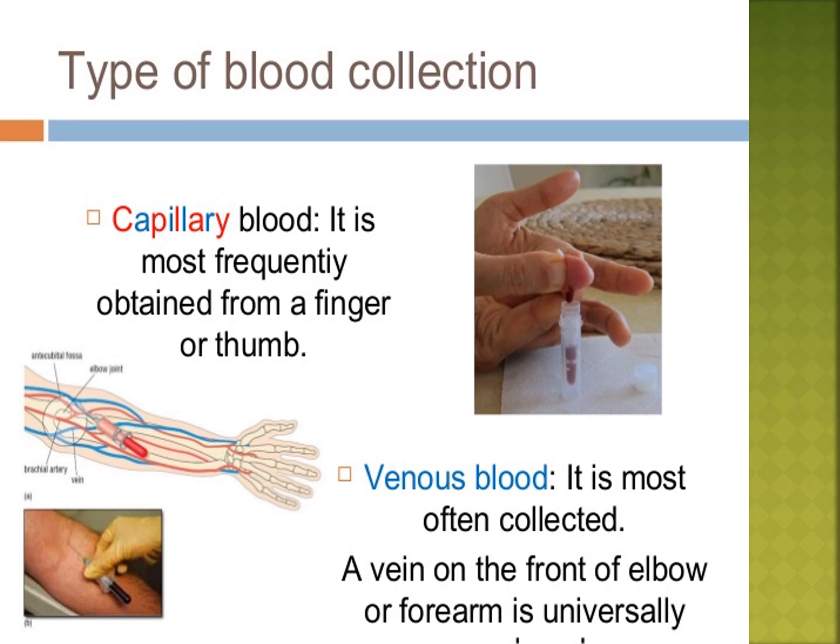The normal range of glucose in the blood, RBC, WBC, platelet count is provided in the report for referral purposes. Sometimes we take the blood and check RBC counting, WBC counting, platelet counting. Everybody understood the types of blood collection?